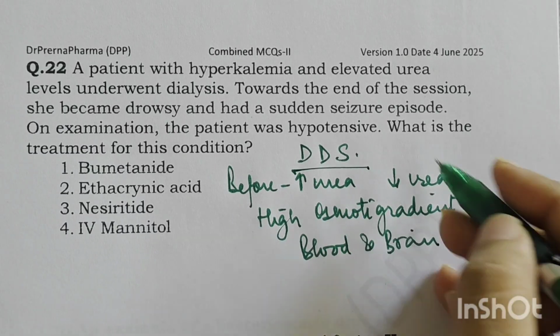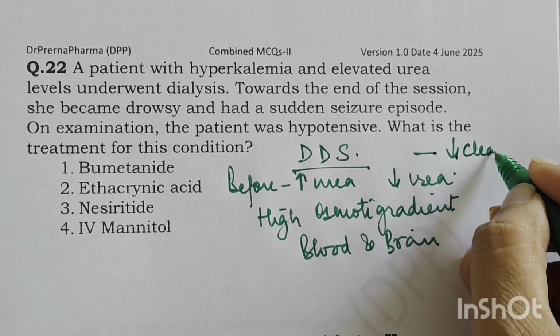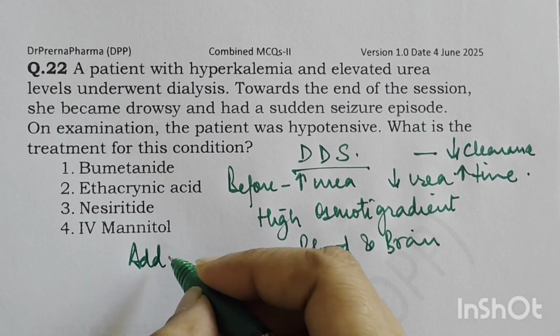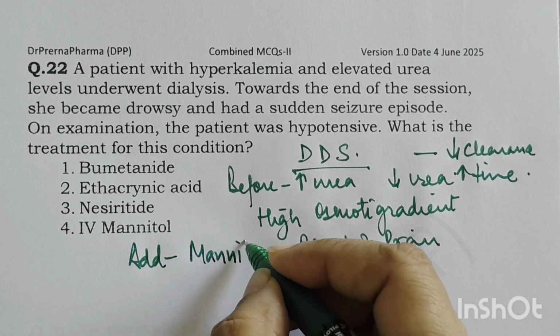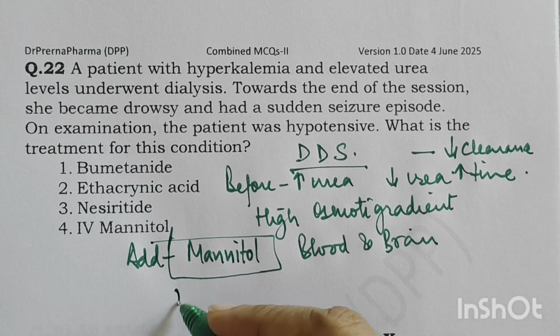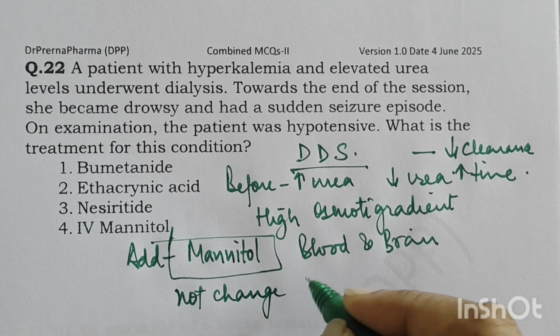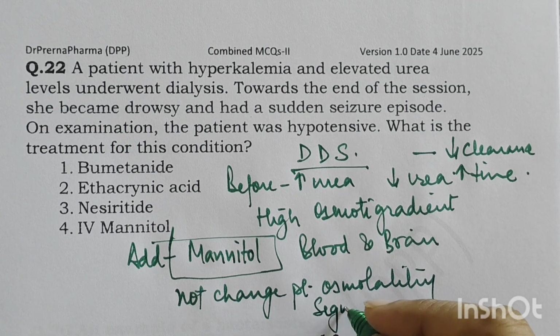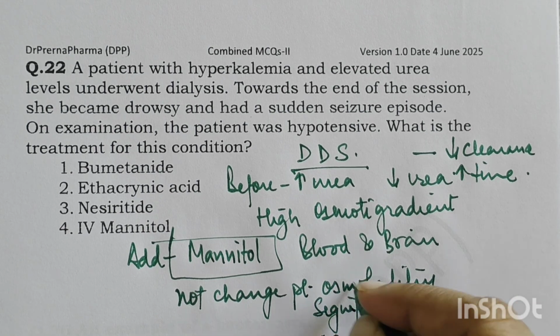So what is done to prevent DDS? Reduce the clearance, do it slowly, increase the time over which the clearance is performed, and add another osmotically active substance like mannitol. Because we are removing urea, you need to add some osmotically active substance which will not change the plasma osmolality significantly. So this is the option which has to be marked here.